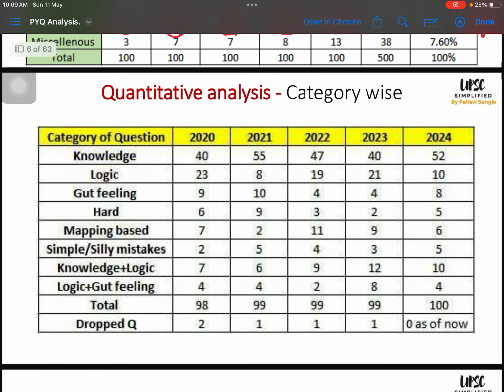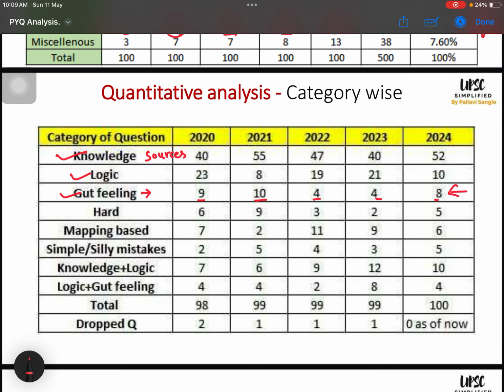So I always used to divide questions in categories. Few questions will be knowledge based, which are coming directly from static sources. Few questions will be logic based, like they are not completely from static sources. We have to apply some logic there and deduce the answer. Few questions are absolutely gut feeling based, like we have to believe in our gut feeling and go for these questions. So there are very few, like 9 in 2020, 10 in 2021, 4, then 8. But yes, they are there.